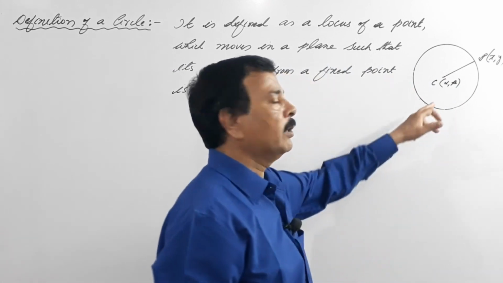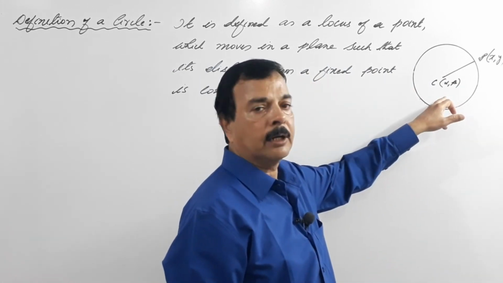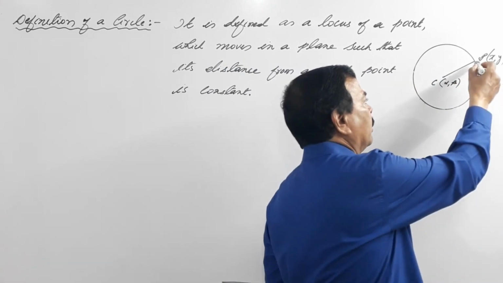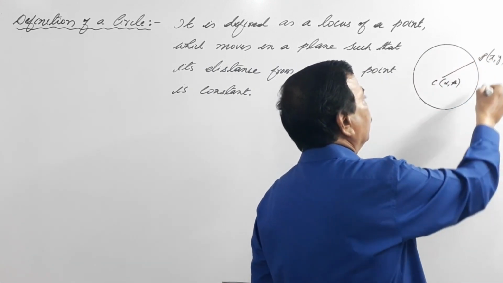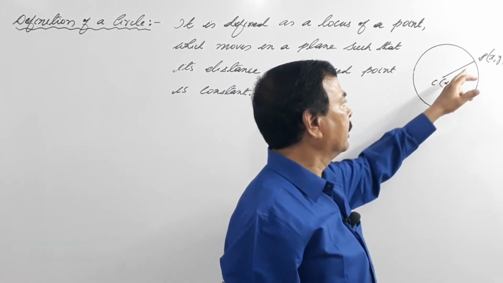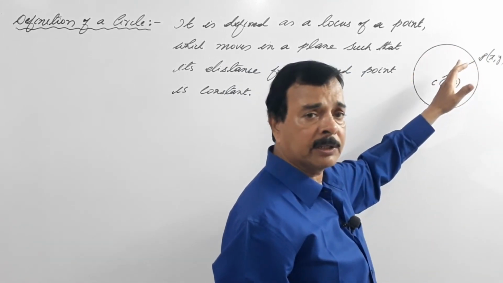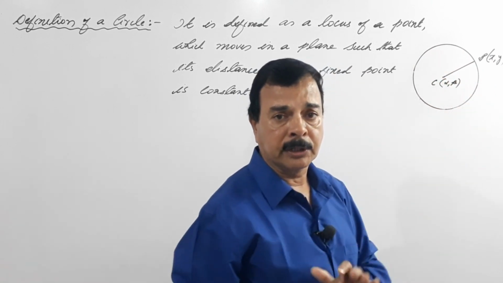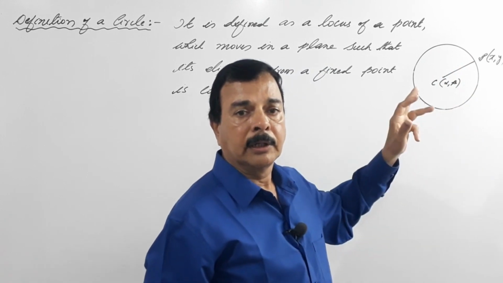Consider the point C, with coordinates alpha comma beta, and a point P, which is the locus of the point which moves around in a fixed path such that its distance from the center is always constant, and this is called a circle.